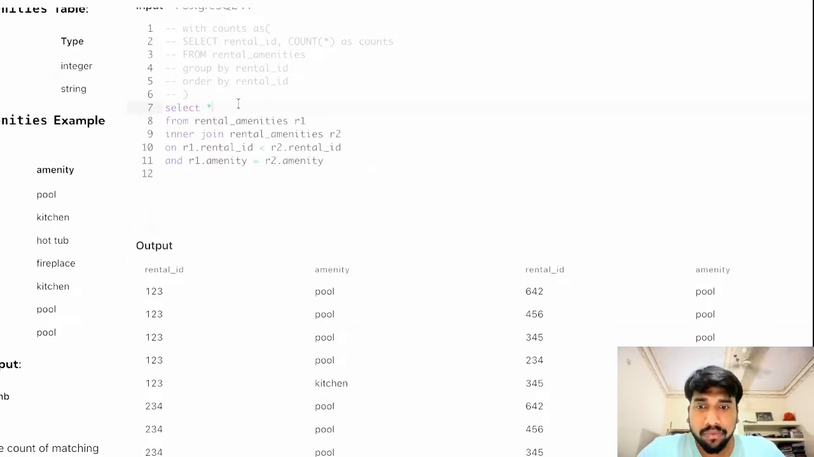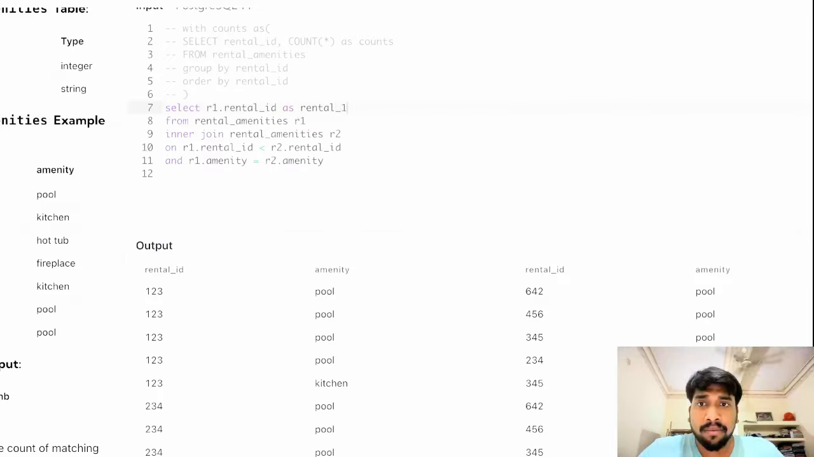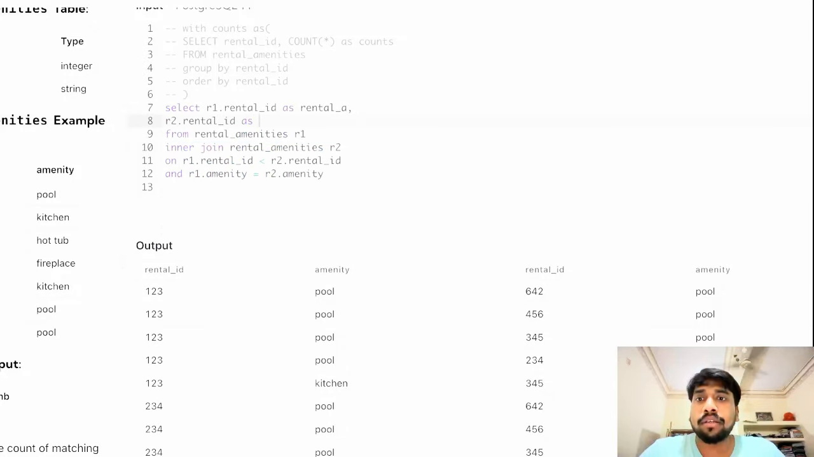So let me do something like R1 dot rental ID as rental A, R2 dot rental ID as rental B. Now, for each pair, I am going to find the number of counts of that pair and match it with the counts in this CTE. For example, let me show you.